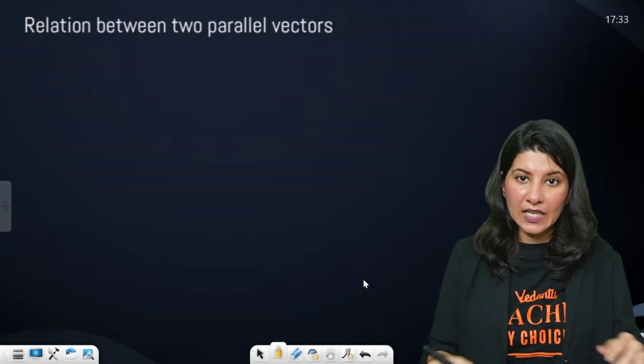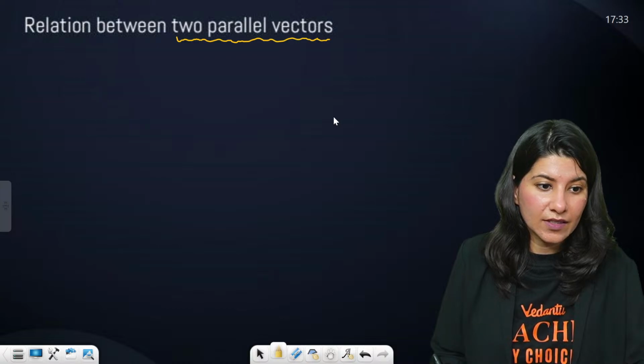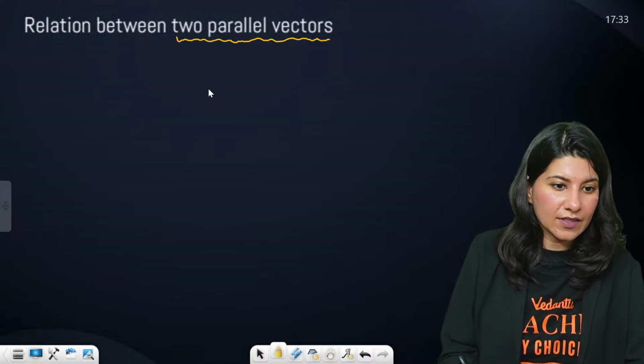Okay. Now this is very important. Relation between two parallel vectors.